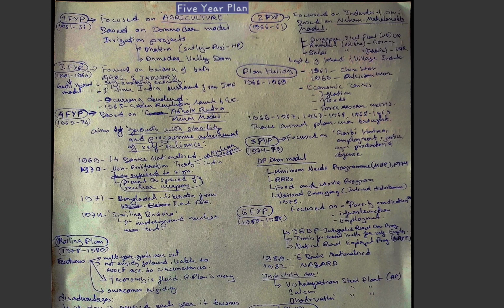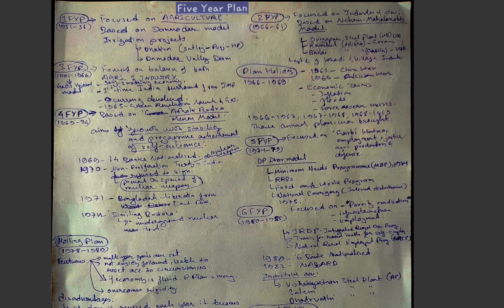The first 5-year plan commenced from 1951 to 1956. The focus of this plan was agriculture, looking at the degraded situation of our country, both economically and otherwise. The country and the citizens were highly deprived of nutrition, and more than 80% of our population was dependent on agriculture, so agriculture was given preference in the first 5-year plan, which was based on the Damodar model.